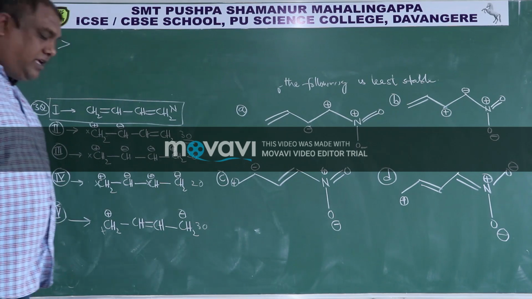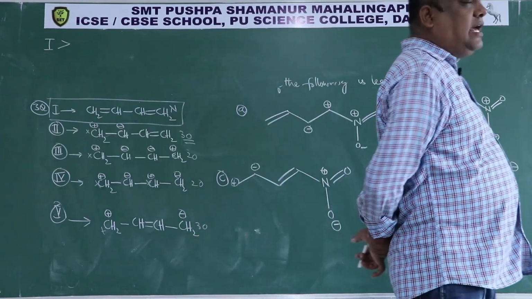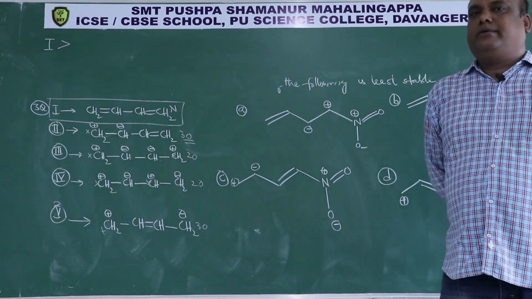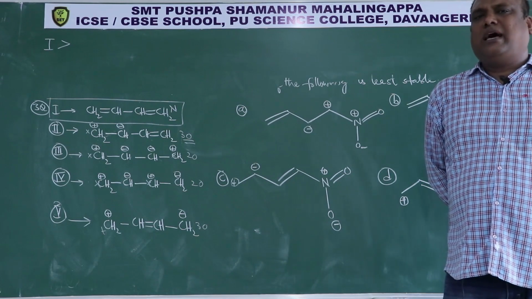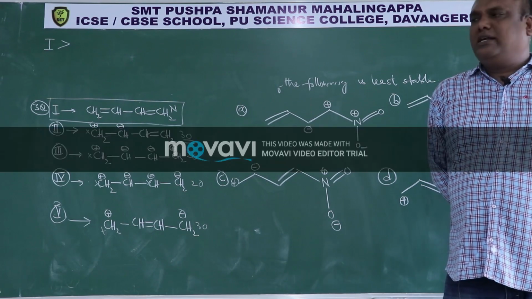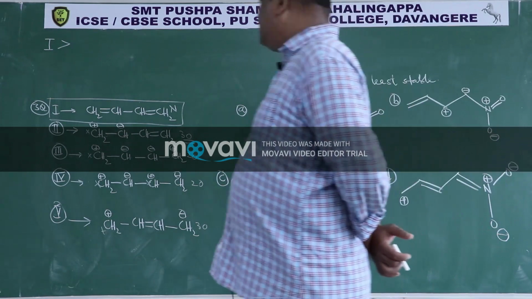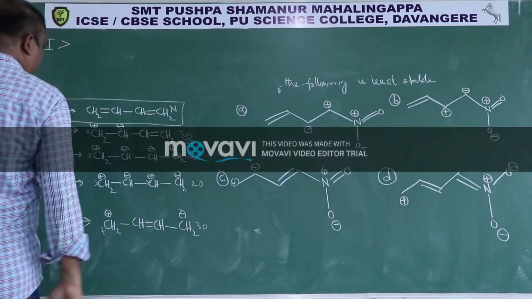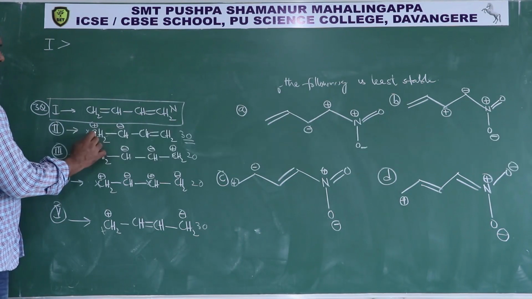Then finally you have to check like charges should be separated by large distance, unlike charges should be separated by small distance, because unlike will attract. So here second one is having plus carbon, minus carbon adjacent to each other.